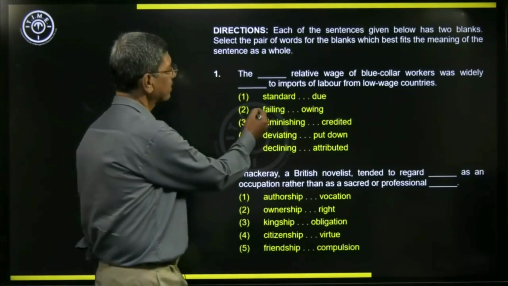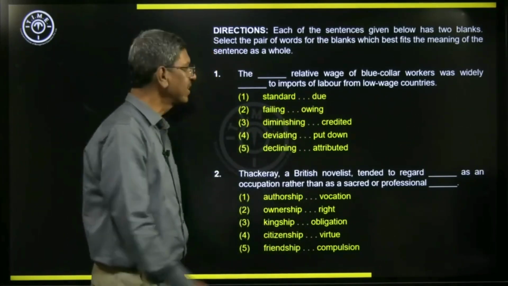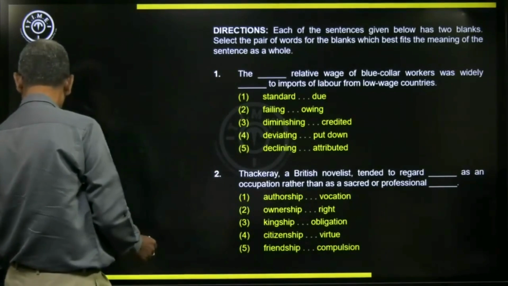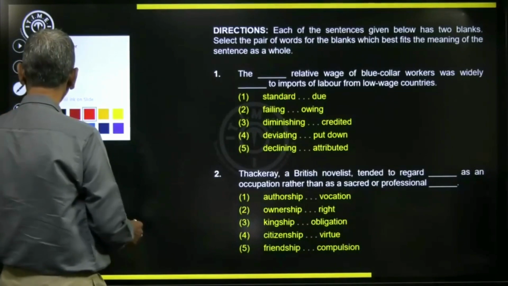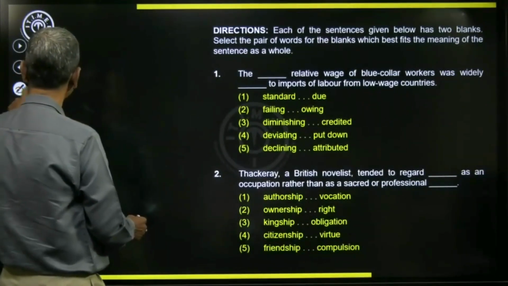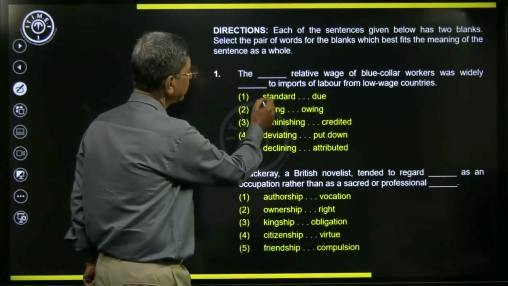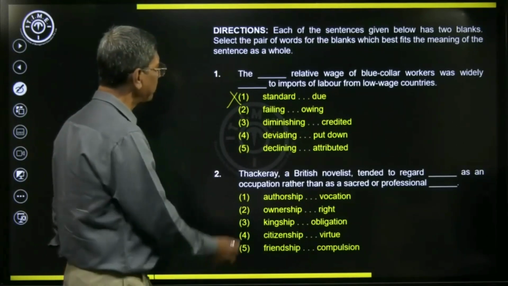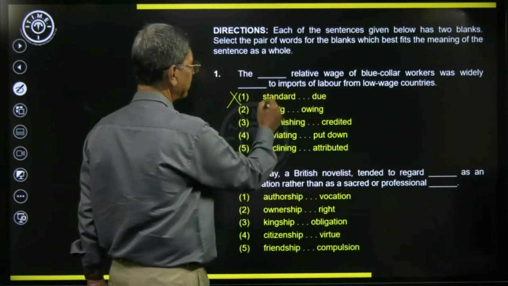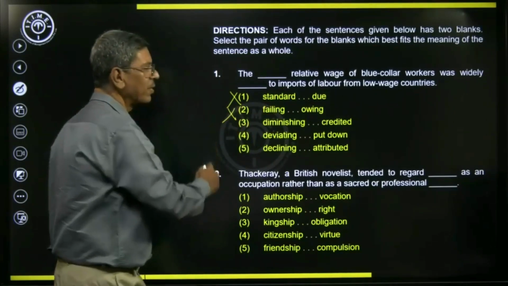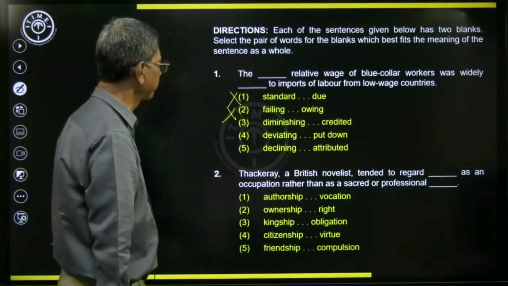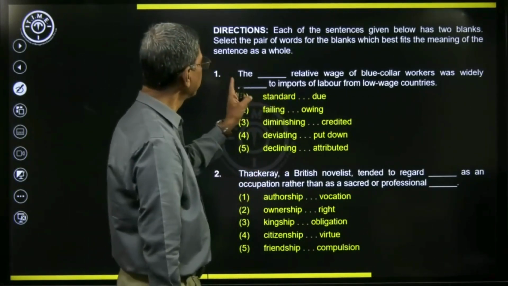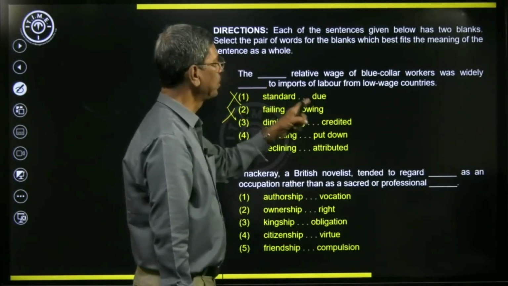If we say standard relative wage, there is nothing like standard relative wage, so we can just ignore it. Then we have failing relative wage. Failing relative wage also is not appropriate. It's never used at any point of time. Then we have diminishing, which is a good one, the diminishing relative wage of blue collar workers